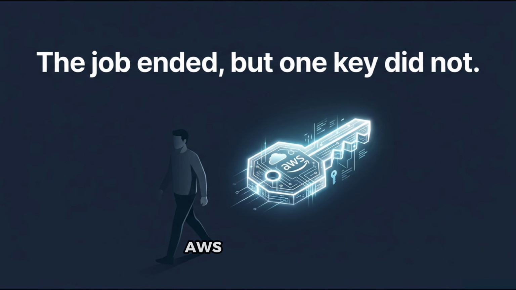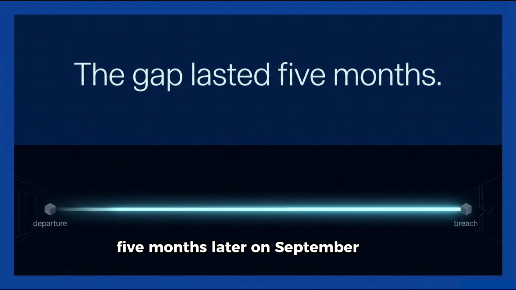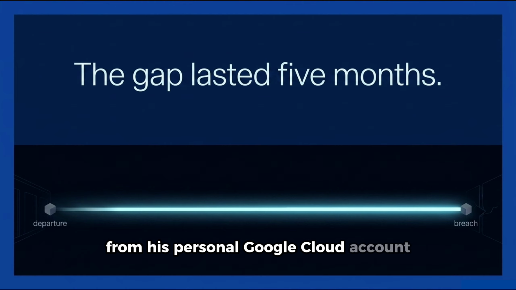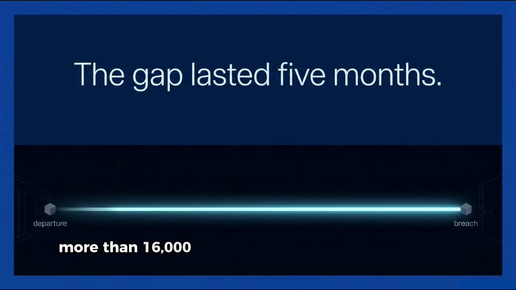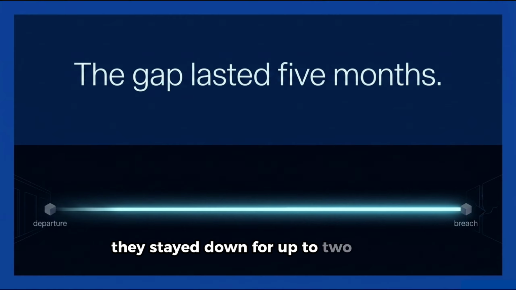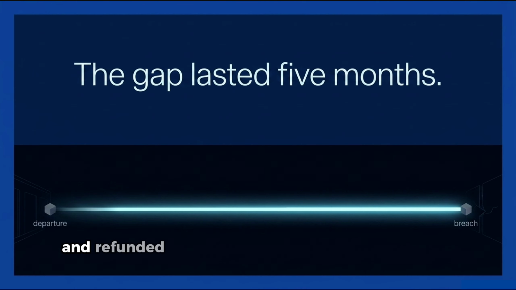5 months later, on September 24, 2018, Ramesh connected to Cisco's AWS infrastructure from his personal Google Cloud account and deployed code that deleted 456 virtual machines. More than 16,000 WebEx Teams accounts went down. They stayed down for up to 2 weeks. Cisco spent approximately $1.4 million on remediation and refunded over $1 million to affected customers.